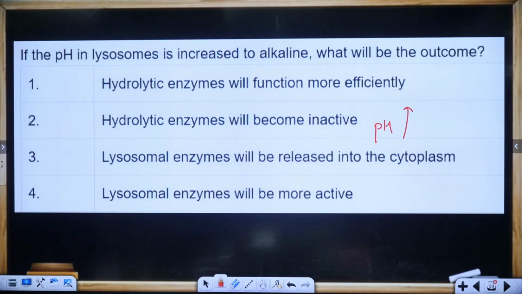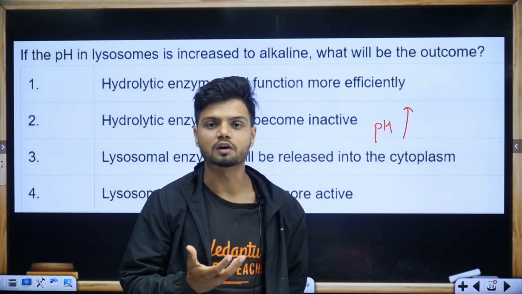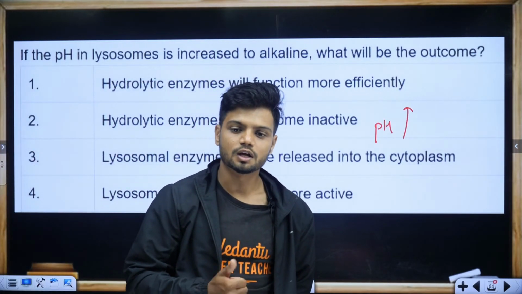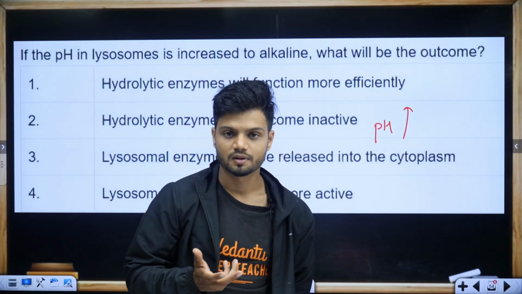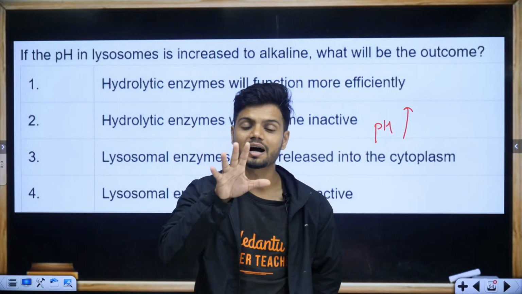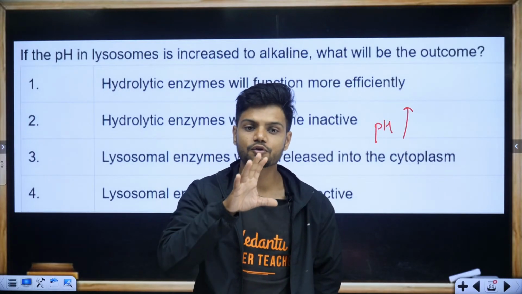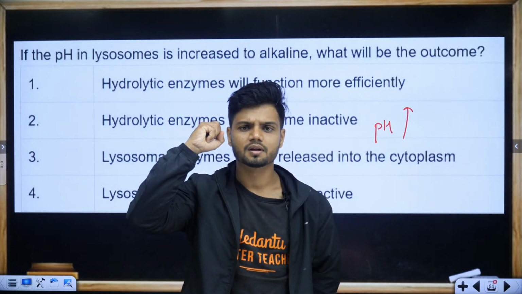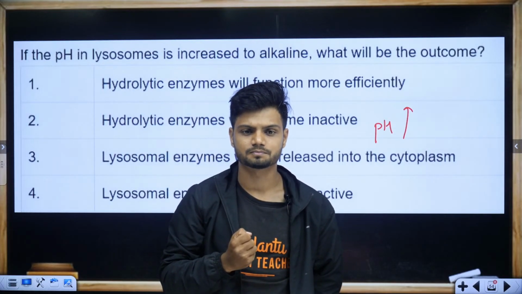Students, remember, lysozymes and all the enzymes are able to work very well because of the acidic condition. Now if you take out the acidic condition, what will happen? Your hydrolytic enzymes work best at acidic pH. If you remove the acidic pH and make it alkaline, will they work properly? Yes or no? Tell me in the chat.